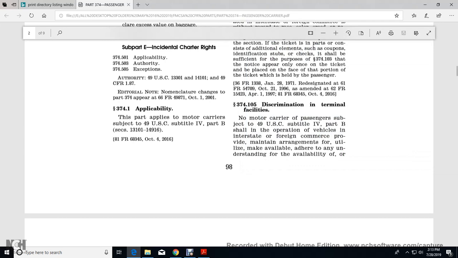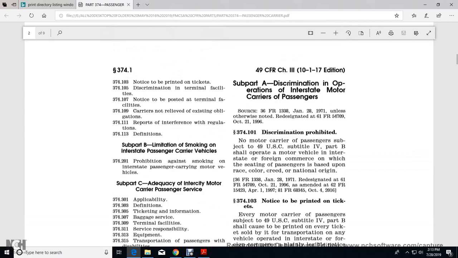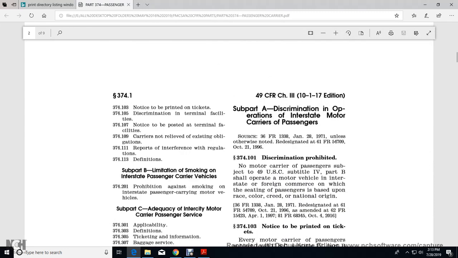374.1, Applicability. This part applies to motor carriers subject to Title 49 U.S. Code, Subtitle IV, Part B. Subpart A, Discrimination in Operation of Interstate Motor Carriers of Passengers. 374.101, Discrimination Prohibited. No motor carrier of passengers subject to Title 49 U.S. Code, Subtitle IV, Part B, shall operate a motor vehicle in interstate or foreign commerce with seating of passengers based upon race, color, creed, or national origin.